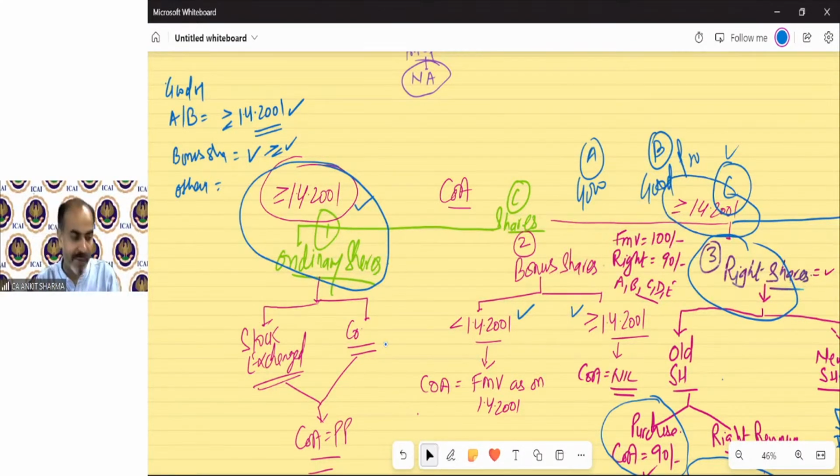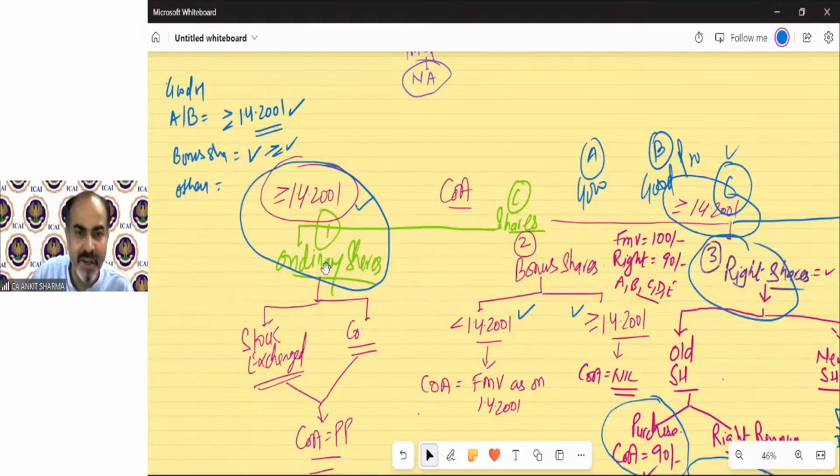So what will happen if we purchase ordinary shares or right shares before 1/4/2001 has been left. So we are just about to discuss it. It's a very simple concept. There's nothing new.